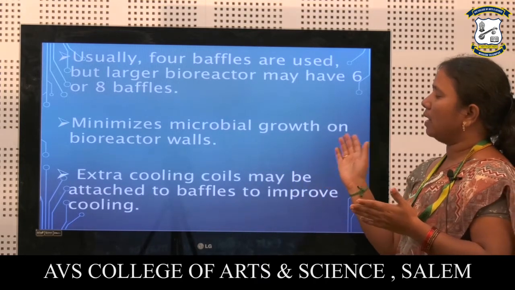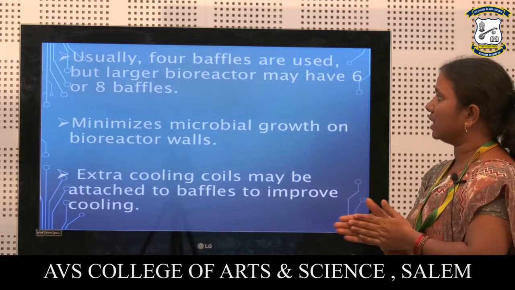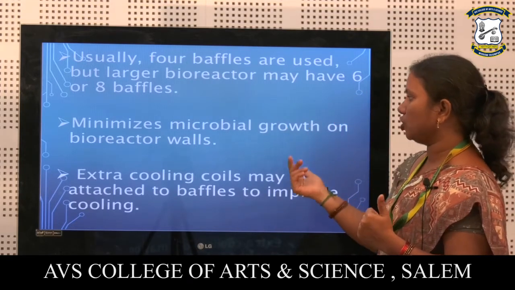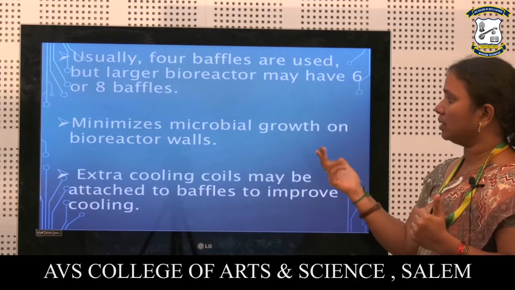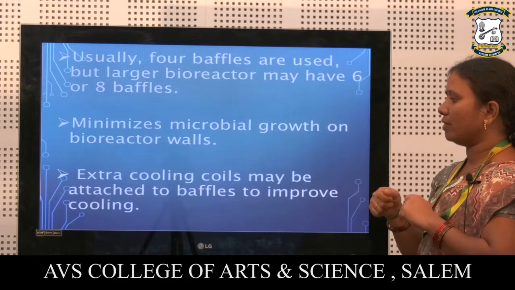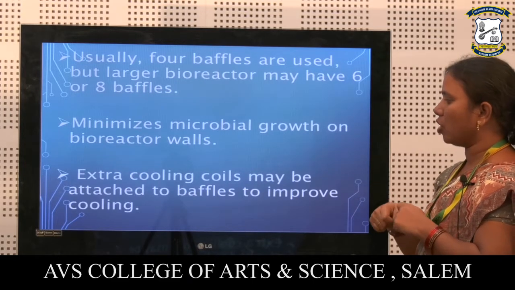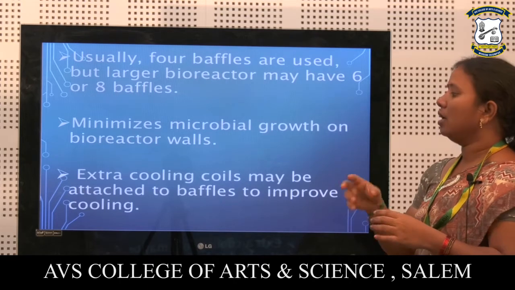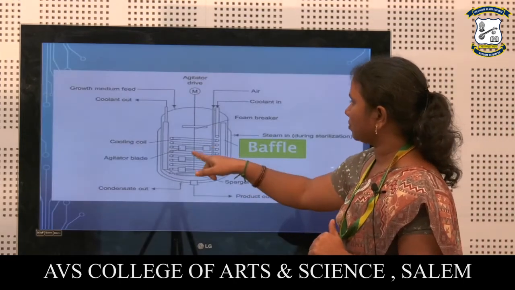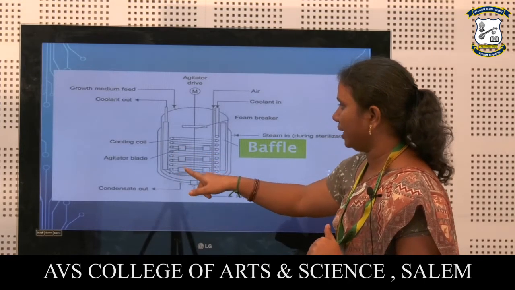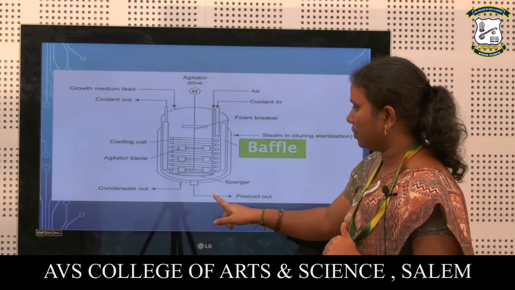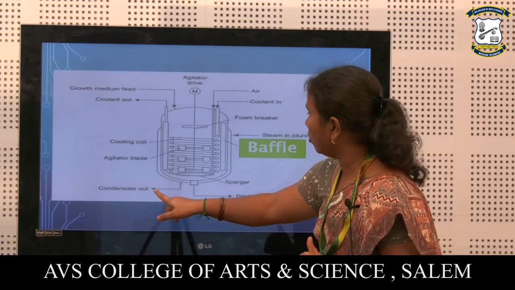For baffles, when we are going for small scale, 6 can be used. When we are going for large scale, 8 can be used. They minimize microbial growth on the walls. Extra cooling coils might be added. While we are going for agitation, through the cooling coils we can add cooling water that will reduce the heat produced inside the bioreactor. Here the baffles, agitator blade, cooling coils, and sparges will be present. Product outlet and condensate outlet will be present.